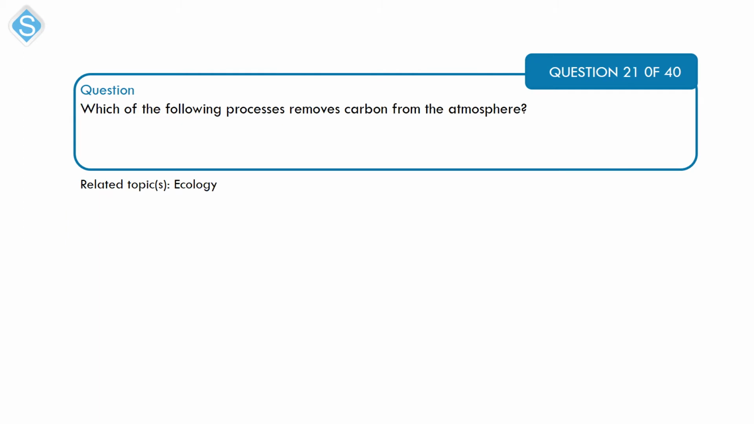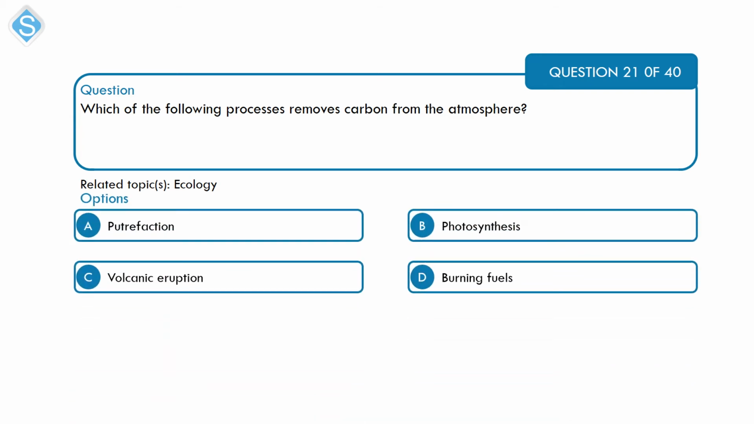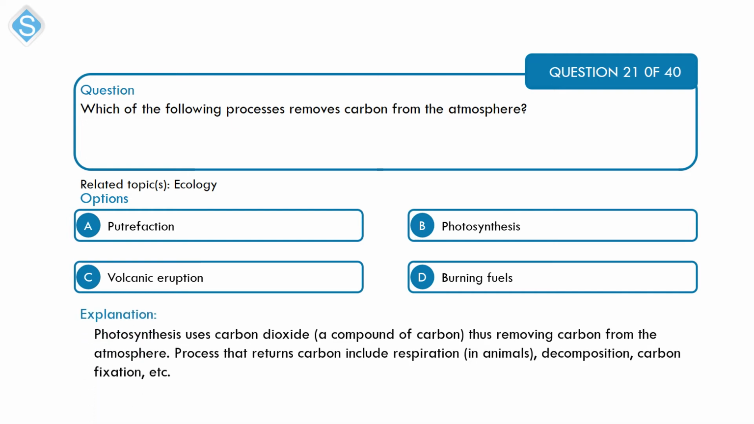Next is a question on ecology. Which of the following processes removes carbon from the atmosphere? A. Putrefaction. B. Photosynthesis. C. Volcanic eruption. And D. Burning fuels. Alright, so photosynthesis is a food manufacturing process in plants. Now, this process requires two main raw materials, and that is water and carbon dioxide. So carbon is removed from the atmosphere in form of carbon dioxide by photosynthesis. Option B.